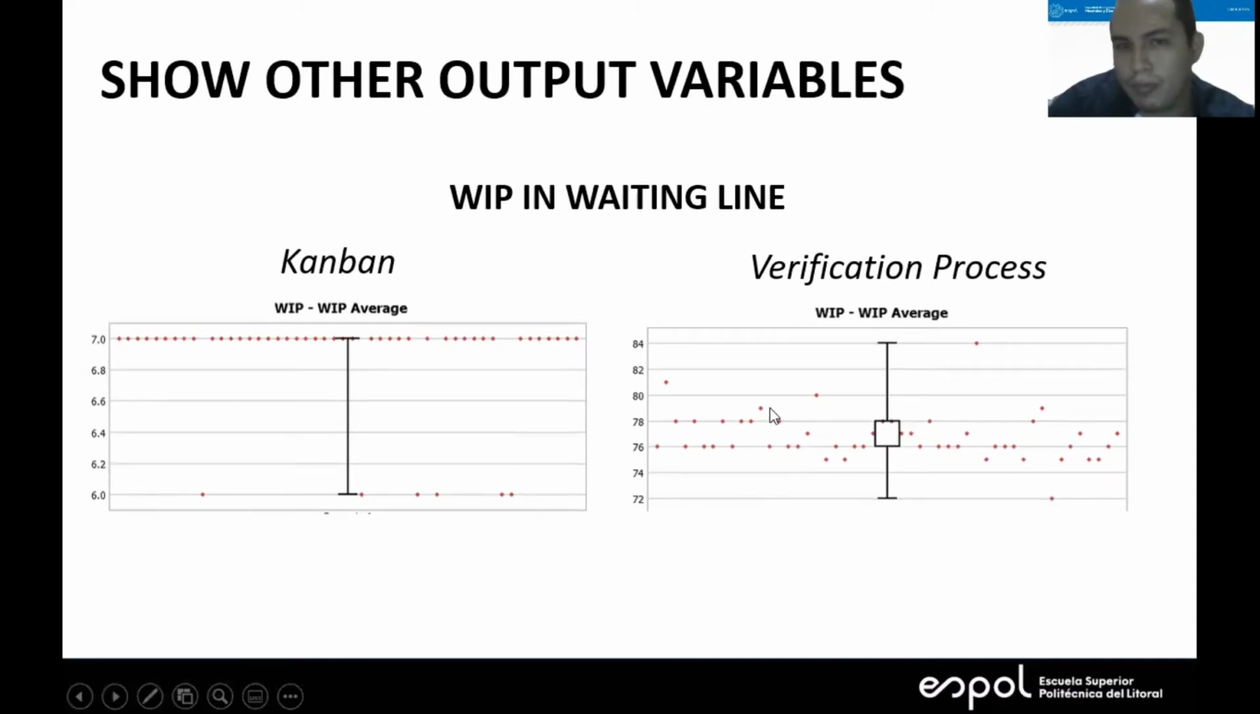Showing other output variables, we made more replicates to see how the variable behaves. This is another variable that significantly influences the waiting line simulation. In this case, KANBAN generates an inventory of 70 pallets, while the process verification model generates the same as the current model, 17.8 inventory. Therefore, the KANBAN implementation could be a potential solution. A cost-benefit analysis is needed.